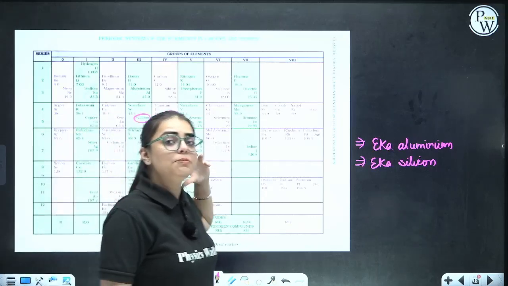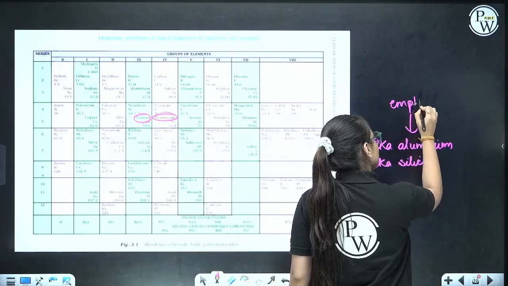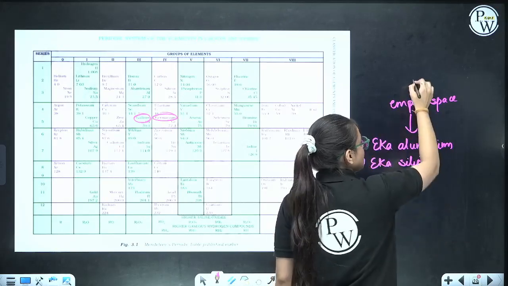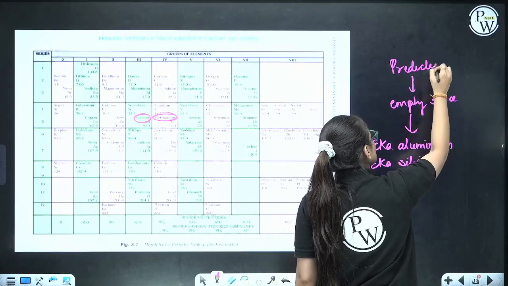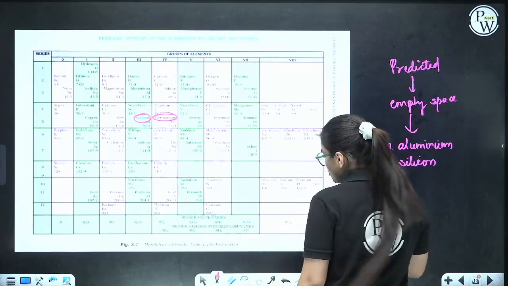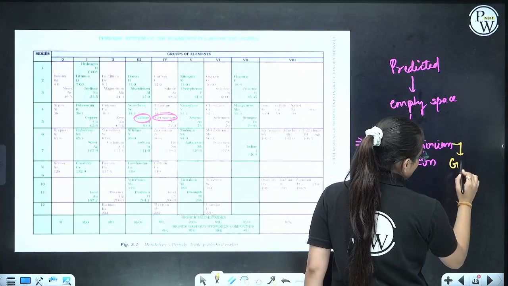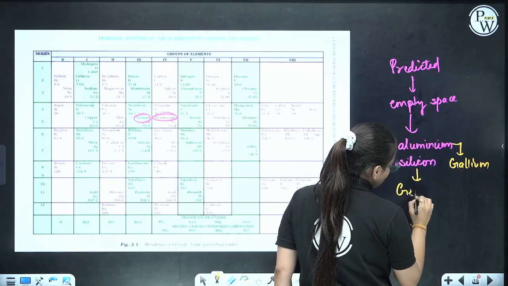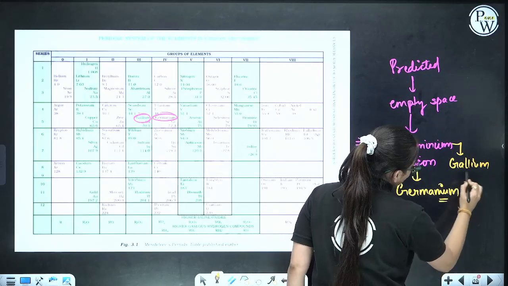So he left an empty space and named these elements Eka aluminium and Eka silicon. So basically he predicted these elements. In future, students, Eka aluminium turned out to be gallium and Eka silicon turned out to be germanium.